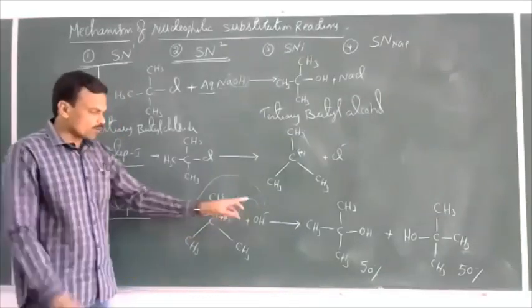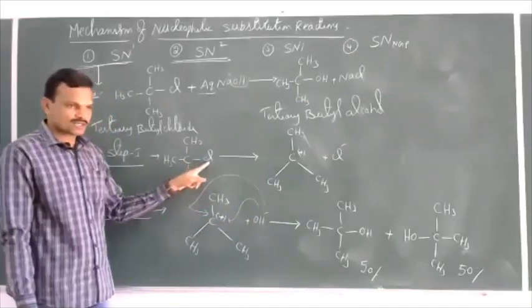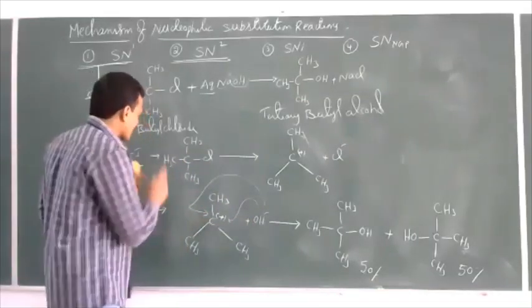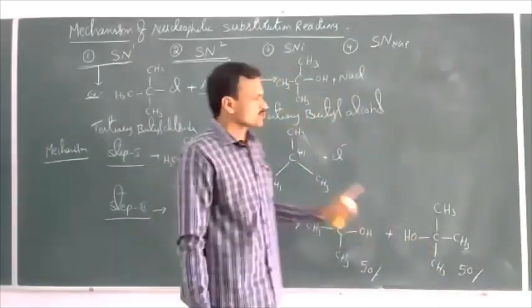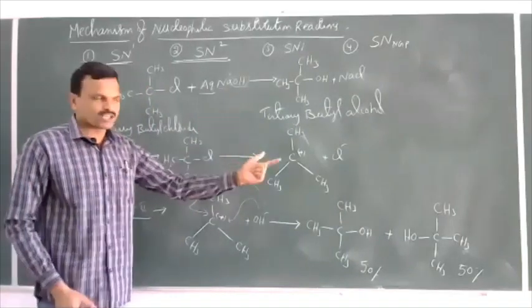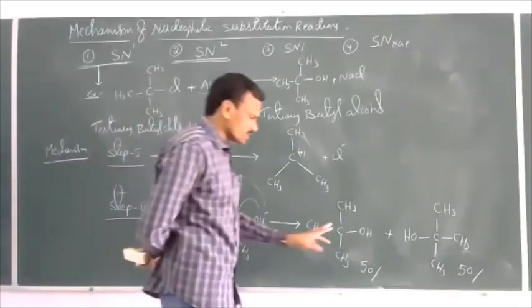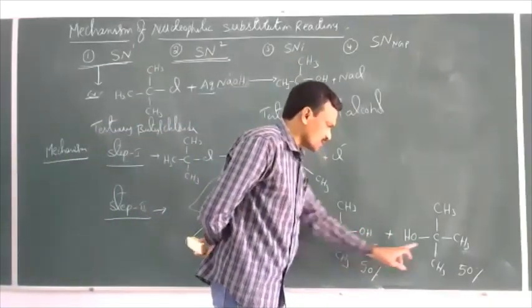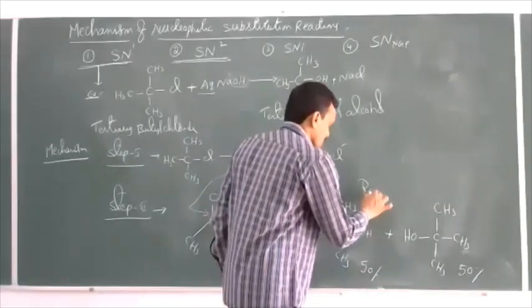That means OH minus can attack more easily from the rear side compared to the front side. That's why when it attacks from the rear side, we get inversion of configuration. So in these two products, generally the inverted product is predominant over the retention product. Suppose both retention and inversion products are formed in equal extents, this is called a racemic mixture.